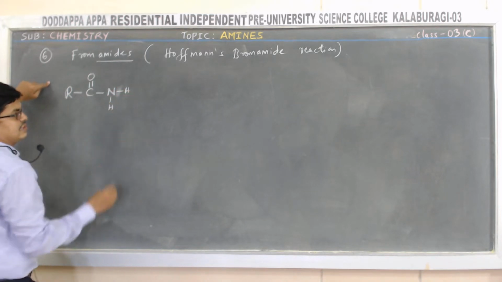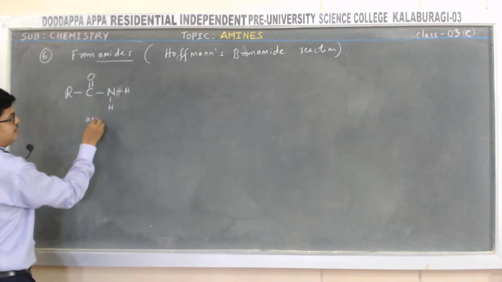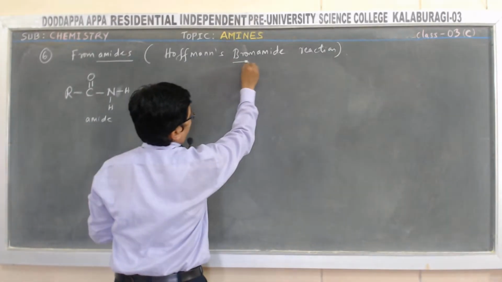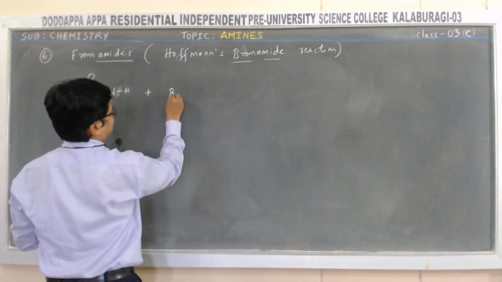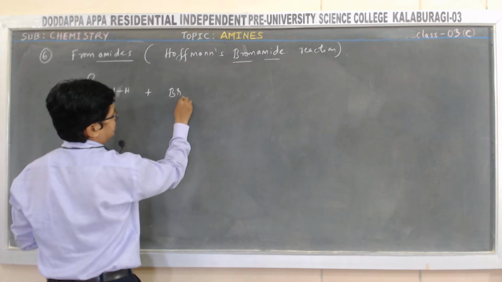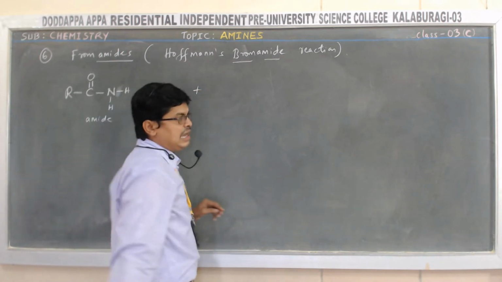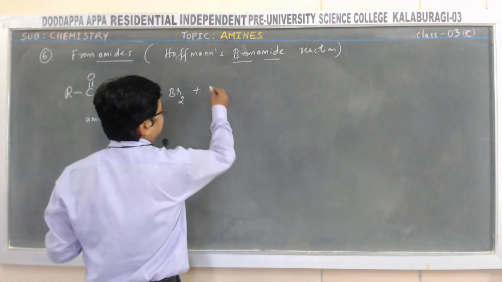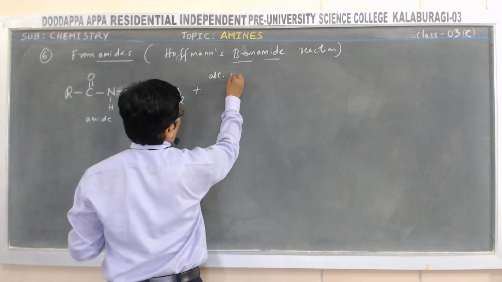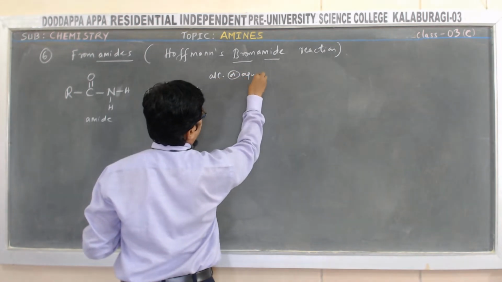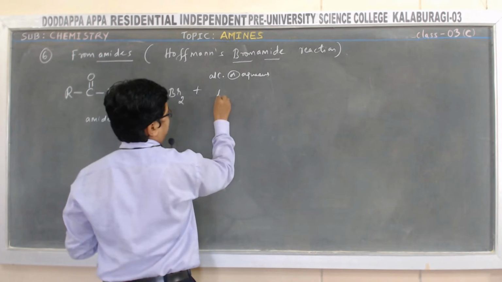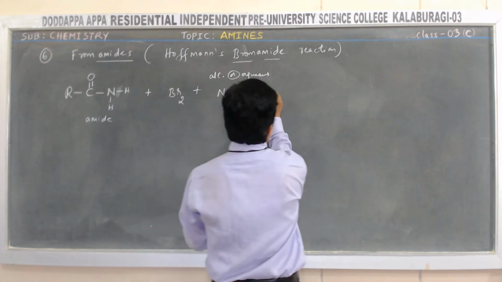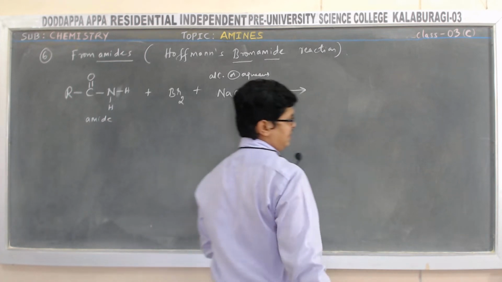When the amide reacts with bromine plus either alcoholic or aqueous sodium hydroxide, or even you can use potassium hydroxide also, it forms a primary amine.